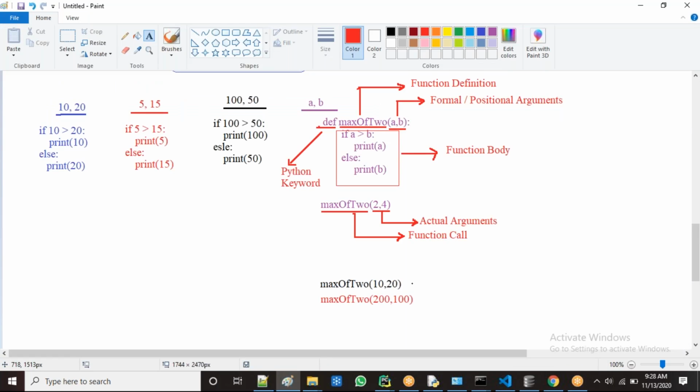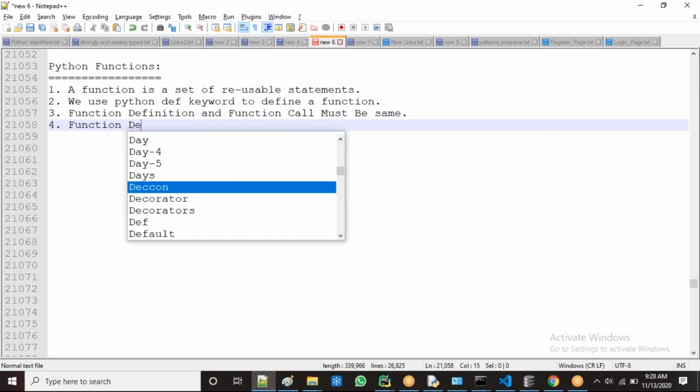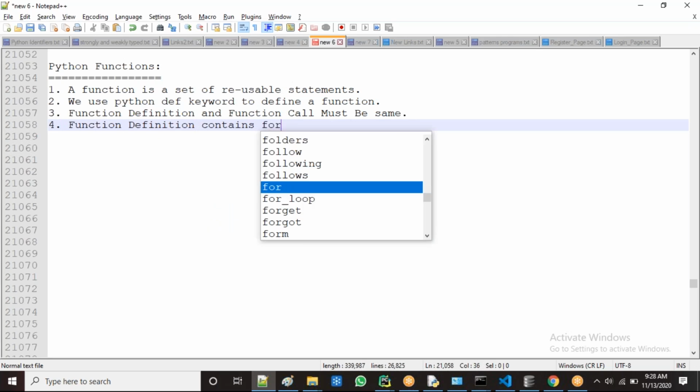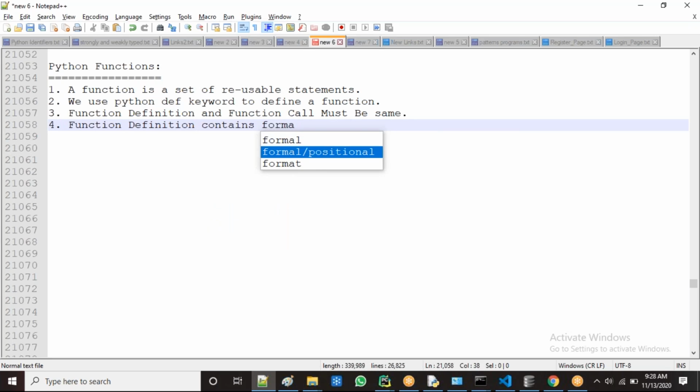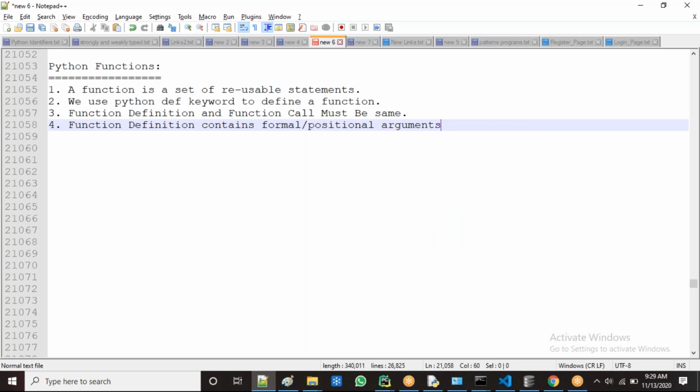Next one. Function definition contains which one? Formal arguments. Function call contains which one? Actual arguments. Now, guys, observe here. The fourth point: function definition contains which one? Formal or positional arguments.